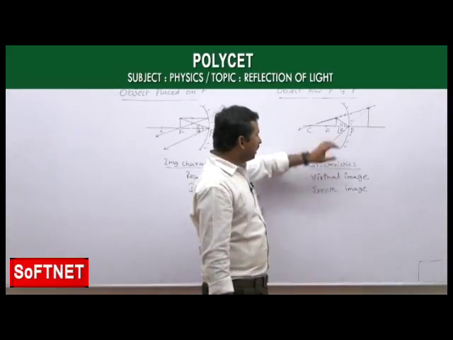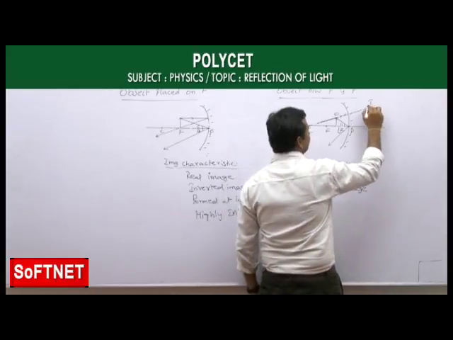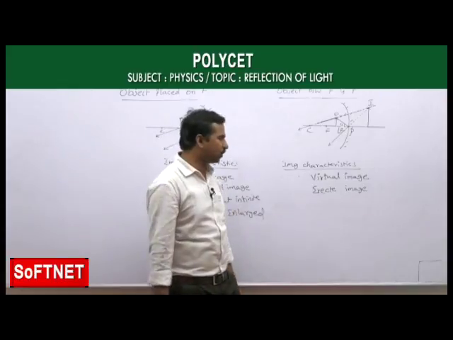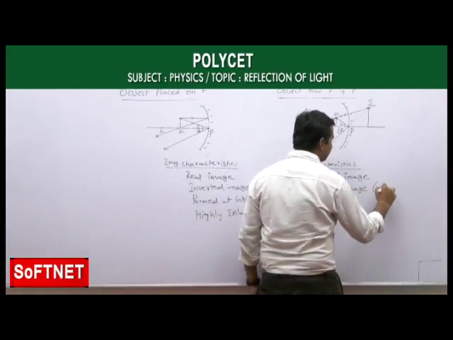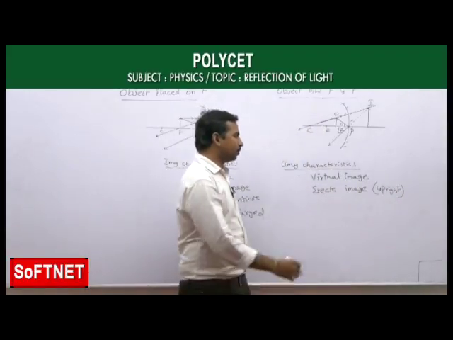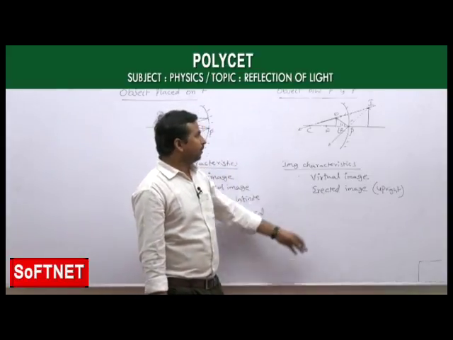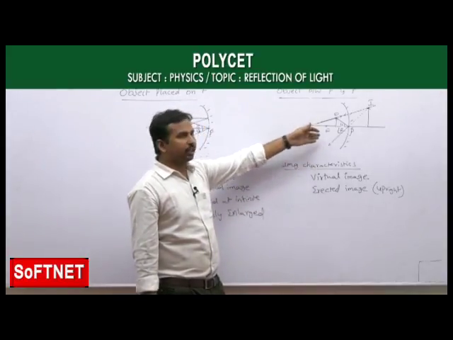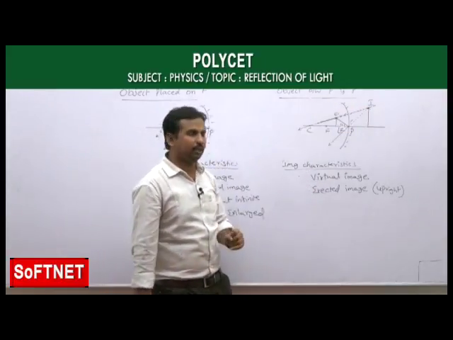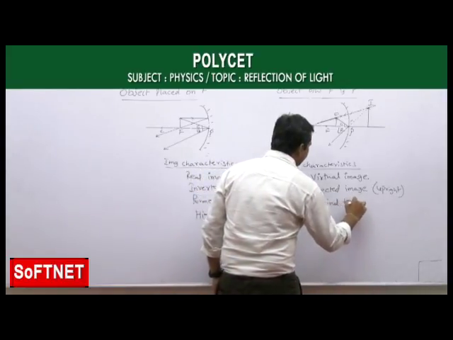Erect image means if the object is above the principal axis, the image is also forming above the principal axis only. These types of images we call upright images. There is no upside down. This is an upright image, which is called the erect image. Next, another important thing is that these light rays actually form behind the mirror, so the image formed here is behind the mirror.